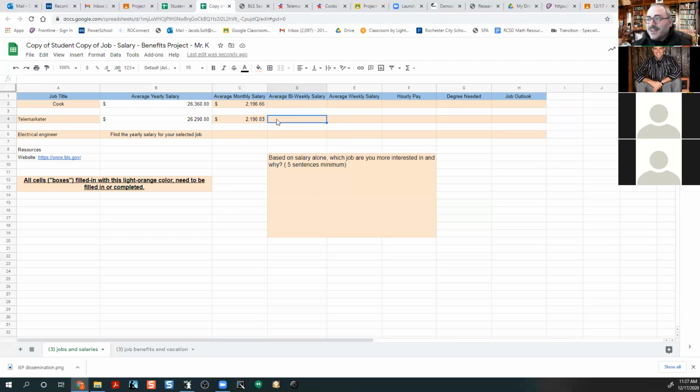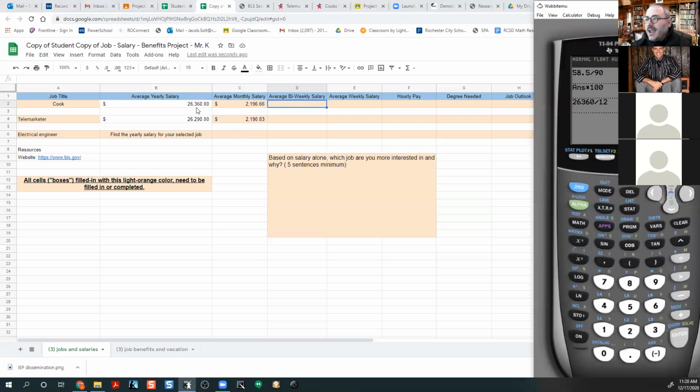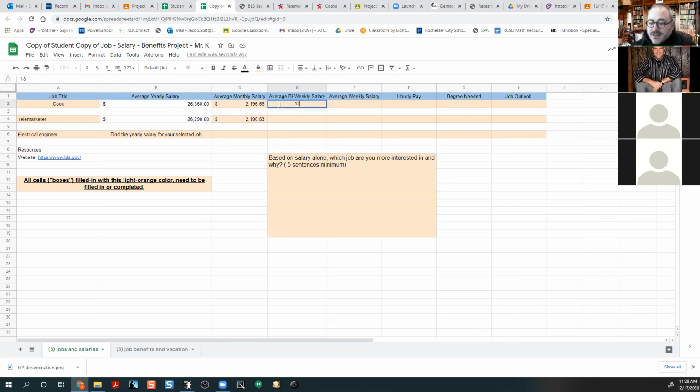If I wanted to do biweekly, I could go to my calculator and put in this number, 26,360. And what could I do to find biweekly? I know that there's 26 biweekly pay periods per year. How do I know that? Because it's 52 divided by 2. Biweekly means every other week. So I'm going to divide by 26. I could put this number in there, $1,013.85.